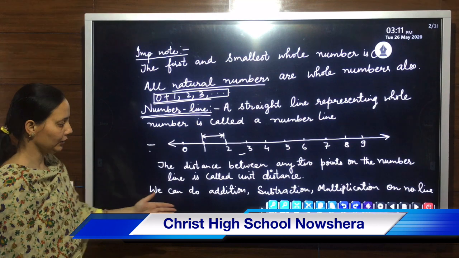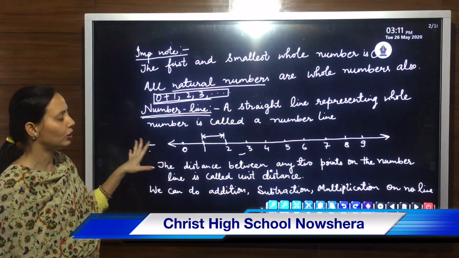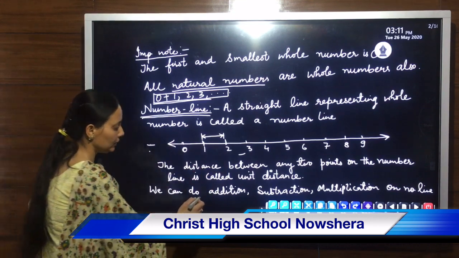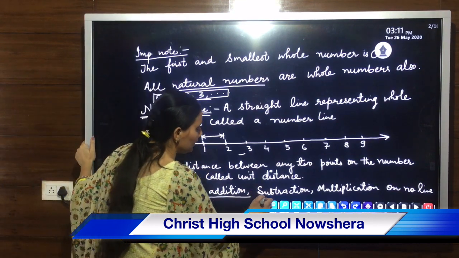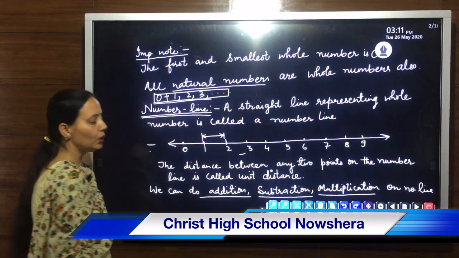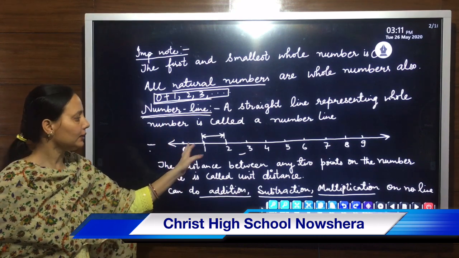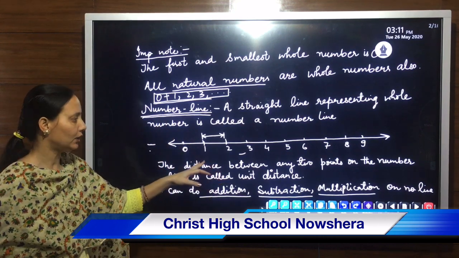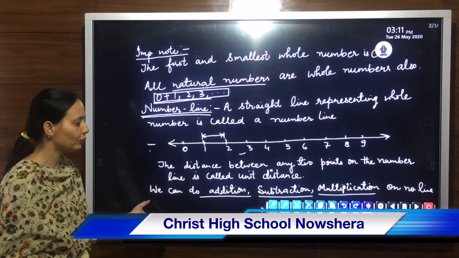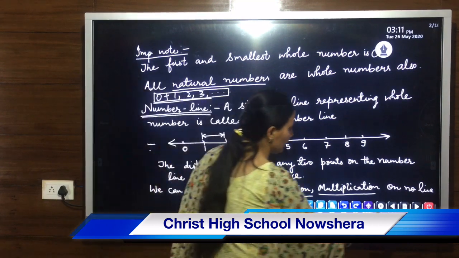We can do addition, subtraction and multiplication on this number line. We can do all these operations on this number line, and we can easily understand when a natural number is added to another natural number, whatever we get, and when a number is subtracted from the next one, whatever we get.